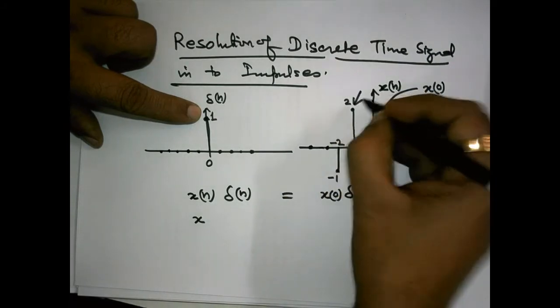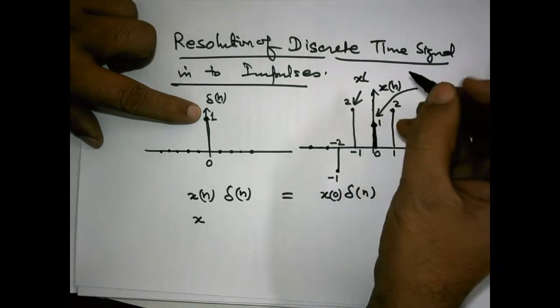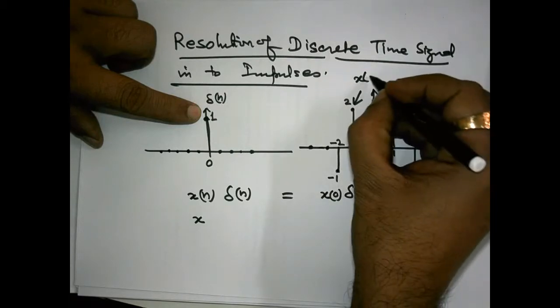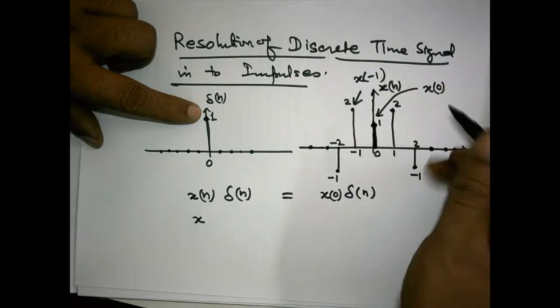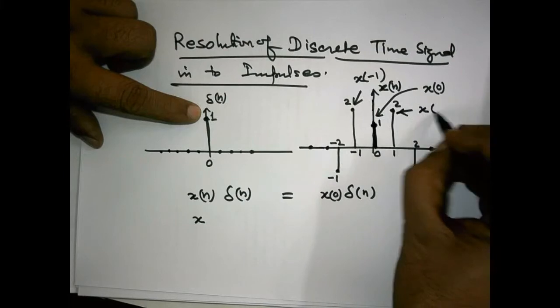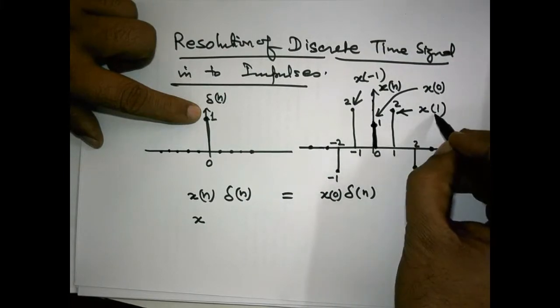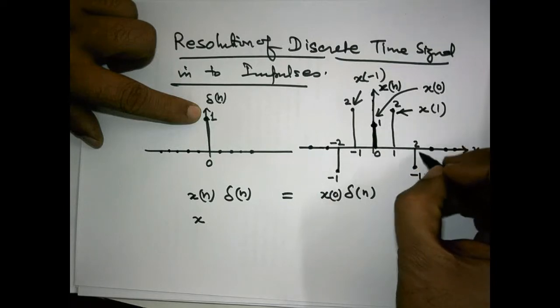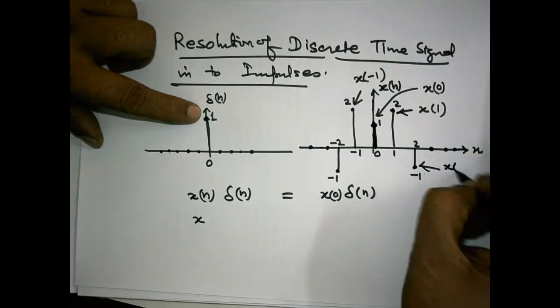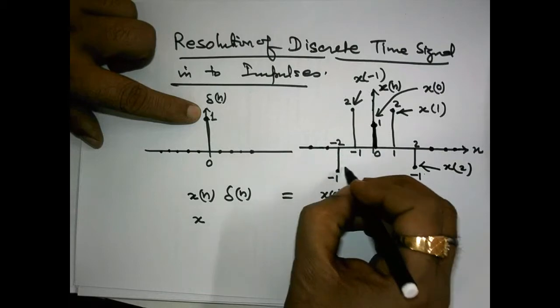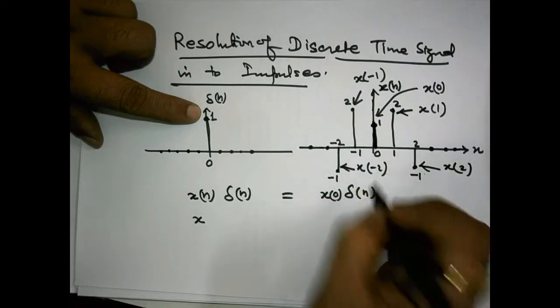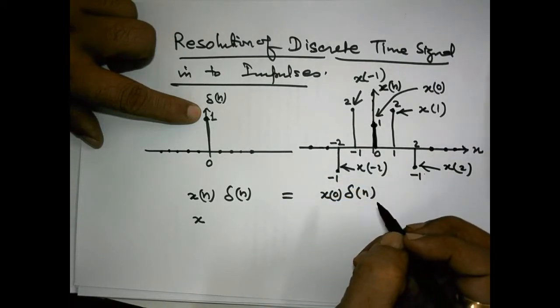Rather, this is x minus 1, this is x1, meaning the value of xn at time 1. This signal is called x2, and this is x minus 2, right?